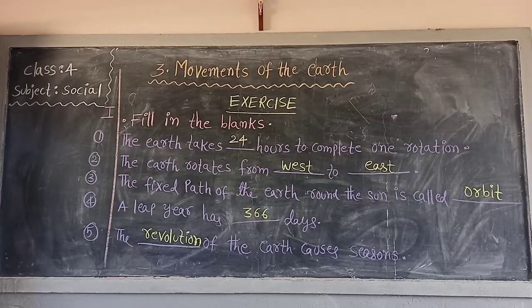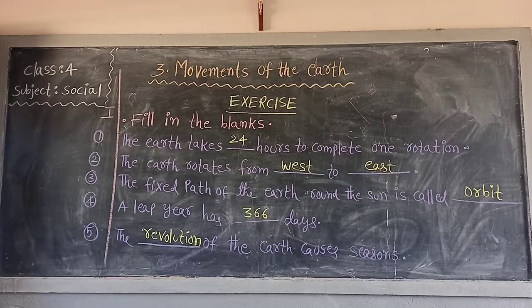Next, read the third fill in the blank. The fixed path of the earth around the sun is called dash. Fixed path. Path means the way of the earth. The fixed path of the earth around the sun is called dash. What is the answer? Orbit. O-R-B-I-T. Orbit. Yes or no?